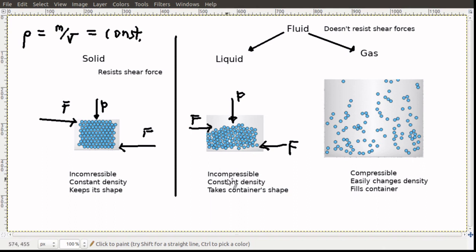It's pretty much incompressible here because the atoms are basically already as close together as they want to be. Will it take the shape of its container? Definitely. Does it have to? I mean, if we look back again, let me go over to this other view here. I'll get my mouse to work.